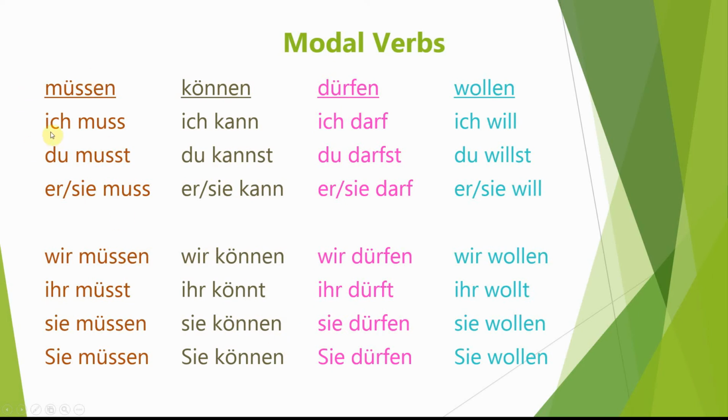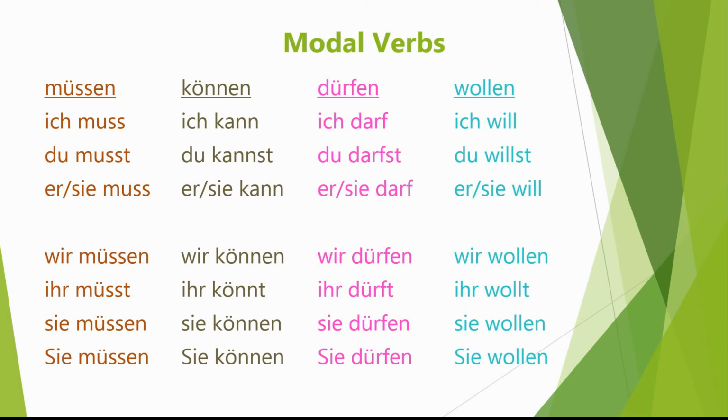So just to take this one as an example, we've got I must or I have to, you have to, he or she has to or he or she must, we must or we have to, you have to in the plural, they have to, and you in the plural have to. I think you may have most or all of these already written down in your exercise books in the grammar section at the back, possibly already. If you haven't, you may want to make a note of them. And these are, remember, the present tense forms of these verbs.